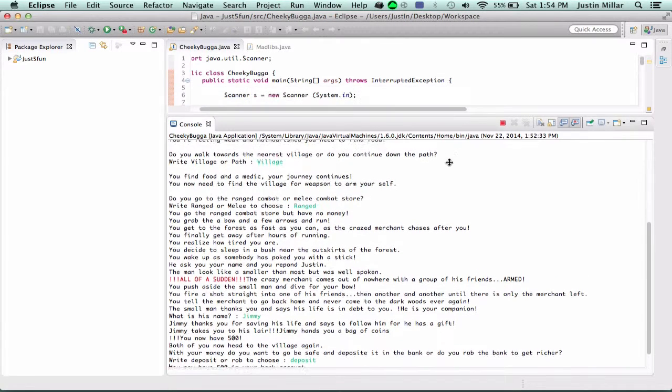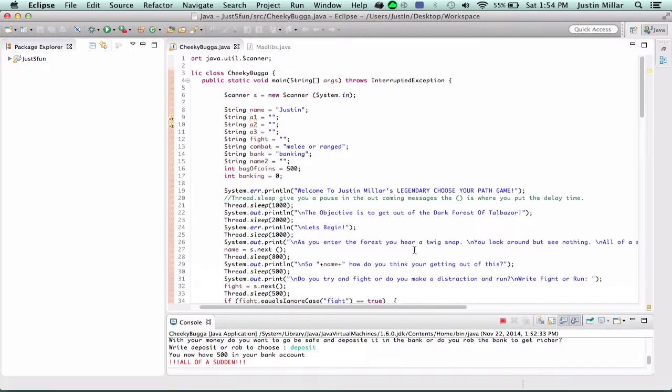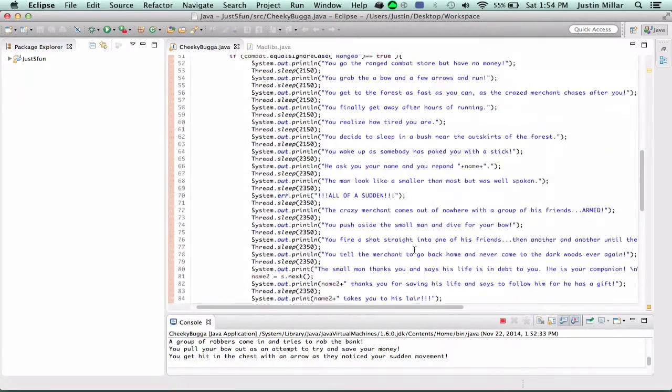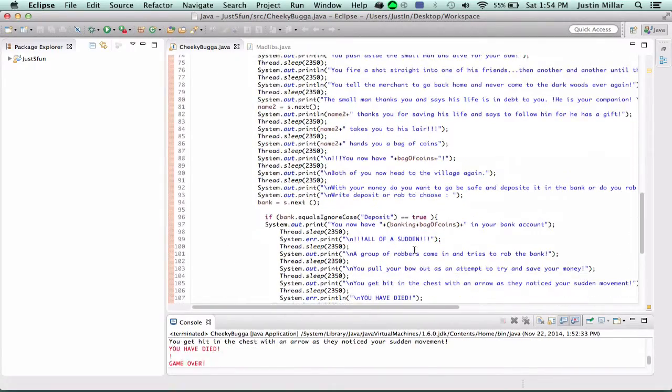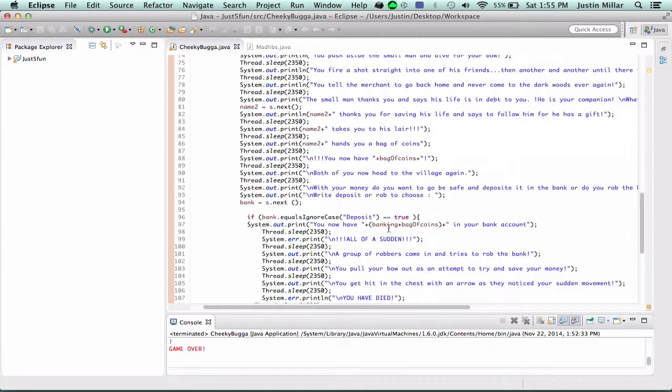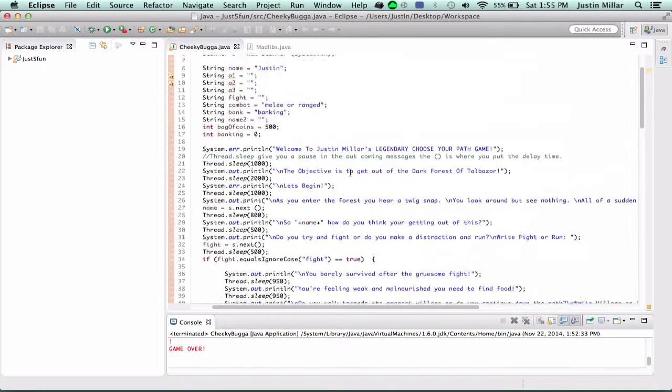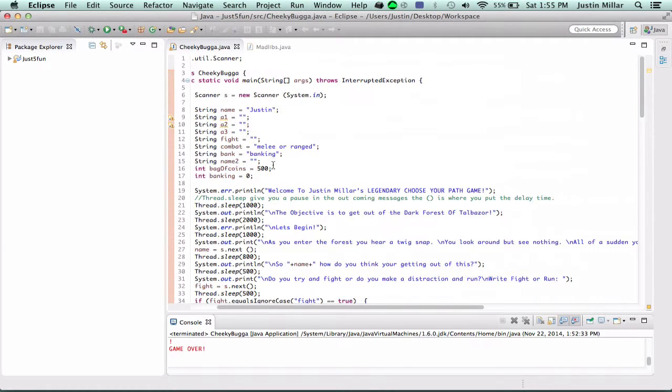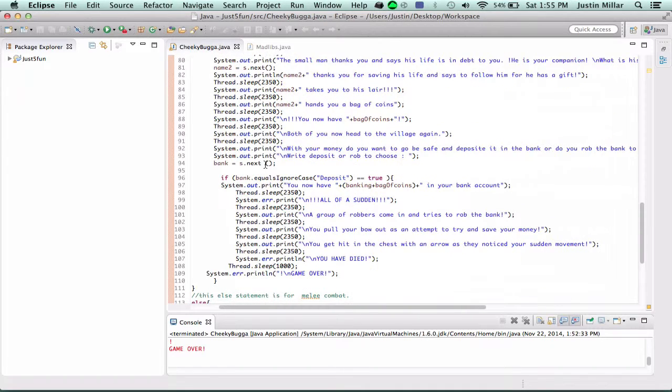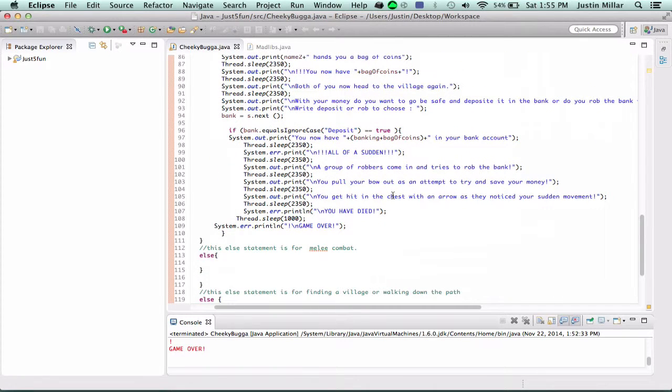which I've incorporated right here. So you now have plus bag of coins in your bank account, plus banking, plus bag of coins, and then banking is currently 0, and then bag of coins is equal to 500. So then you can add up multiple bags of coins, and it'll keep stacking up in your bank account when you add it, which I think is pretty cool.